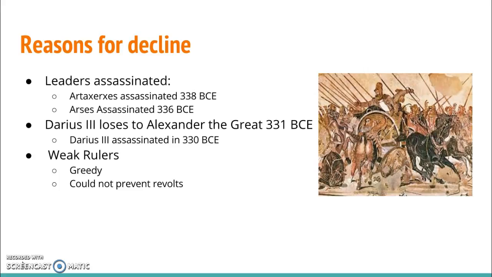The final reason for their decline is their rulers became corrupt, so the government couldn't run efficiently. All the rulers implied higher taxes on all their citizens and started becoming greedy, and that kind of gave a bad morale to the people, since they all started getting more poor and didn't have any more money. So they started revolts, which the government couldn't stop since the leaders were corrupt.